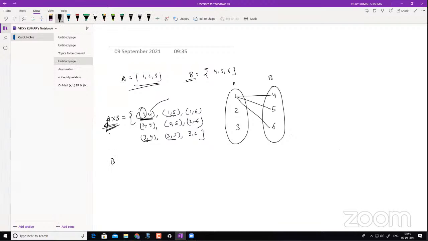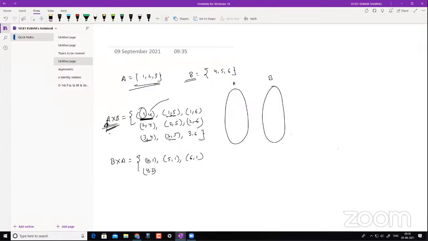Now, what do we mean by B cross A? Again, by the definition, I can simply write this as X, Y such that X belongs to set B and Y belongs to set A. So all I have to do is just reverse the order. If I have to list those elements, I can write 4, 1, 5, 1, then 6, 1, right? And then 4, 2. So it's just that this has been reversed.